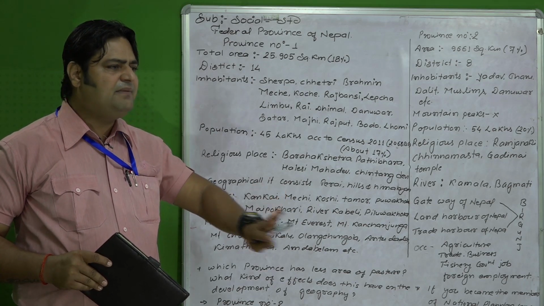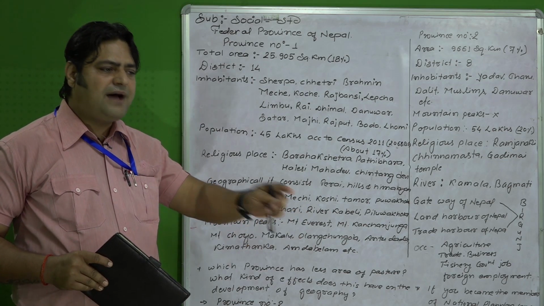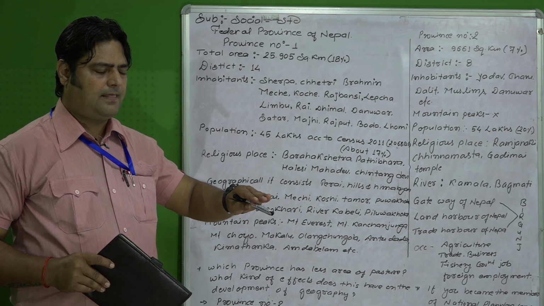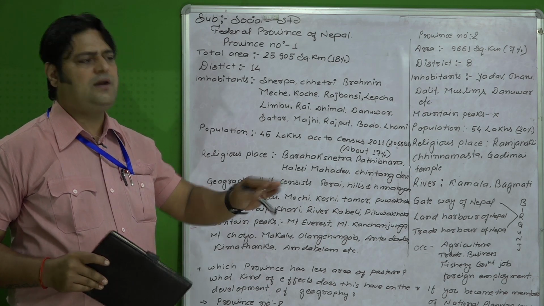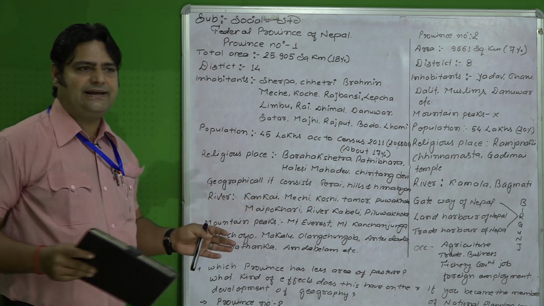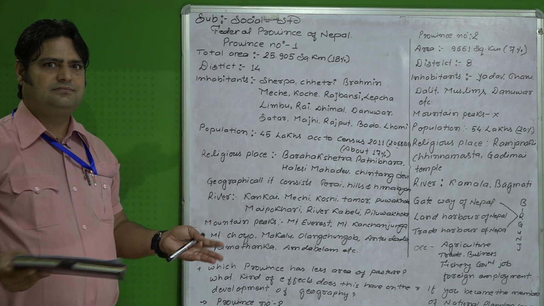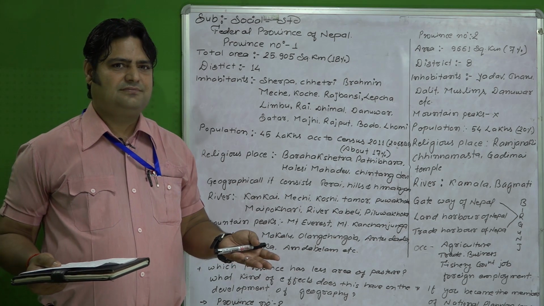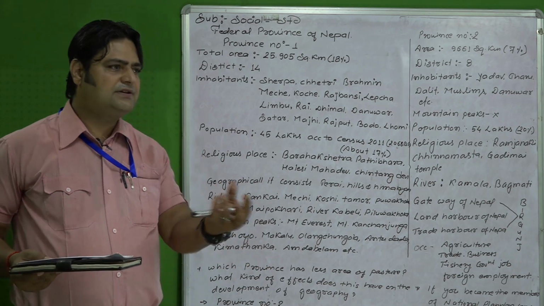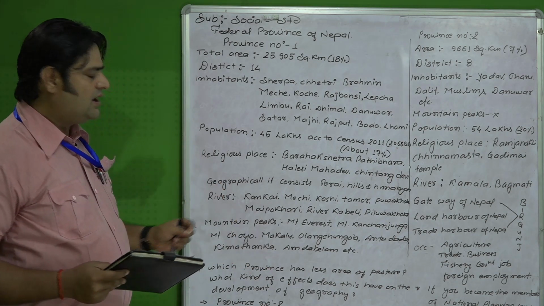That must be minimized. Then only, slowly and gradually, yes, we can bloom. आशा पलाउँछ for the development work and activities of province number 6.